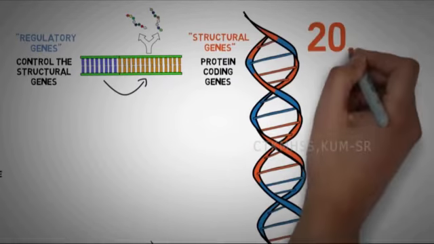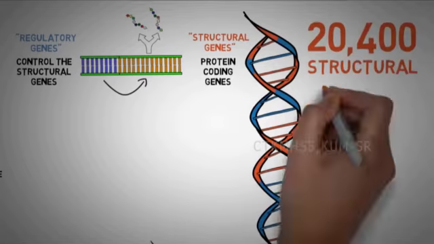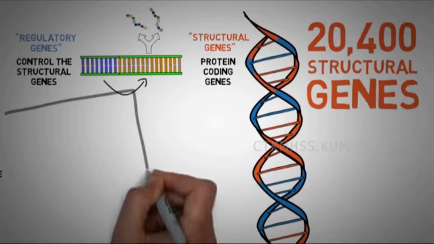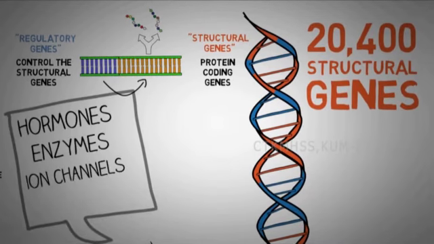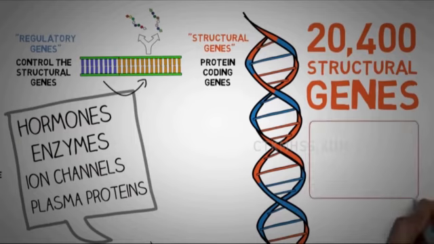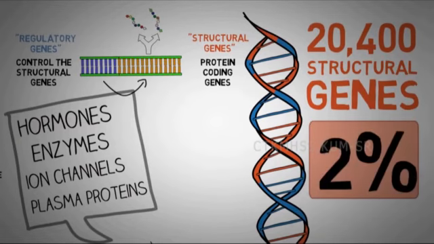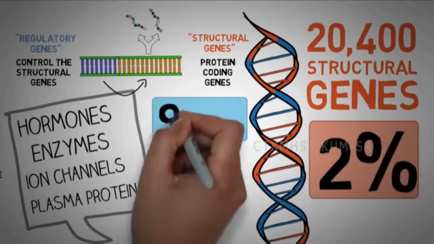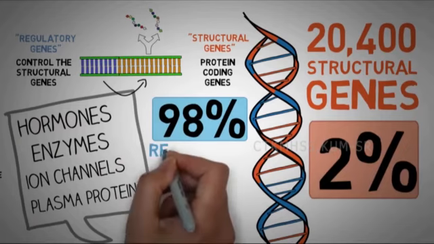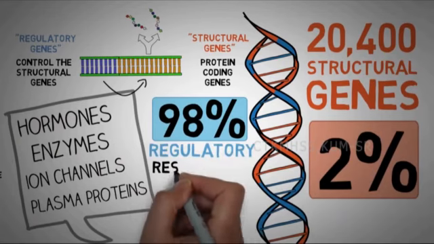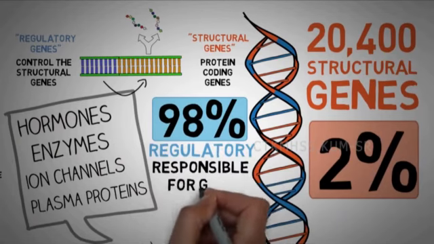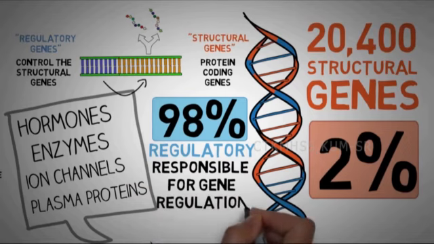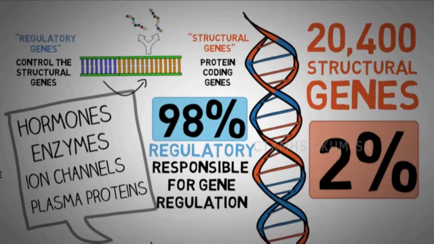We have about 20,400 structural genes in our DNA that code for various proteins, but that makes up only 2% of the DNA. The vast 98% of our DNA does not code for any proteins, and is mostly regulatory. This non-coding regulatory DNA is responsible for gene regulation.